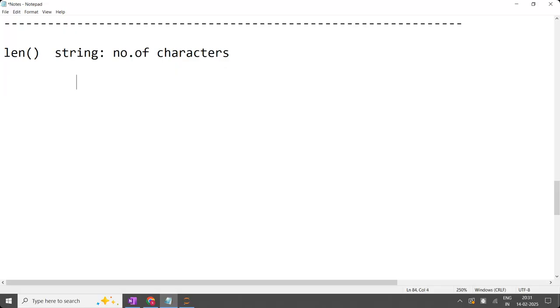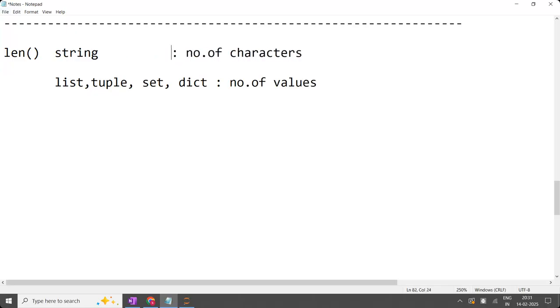And the length function is applicable on list, tuple, set, and dictionary. For these 4, it gives the number of values inside the object. For these advanced data types, it gives the output as number of values. For string, the length function will give the number of characters. Clear? Now, is your question clear, guys?